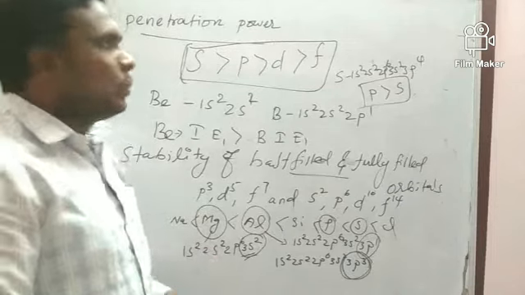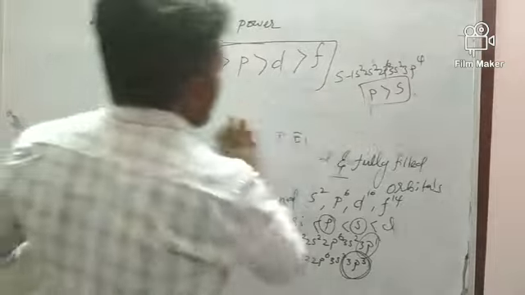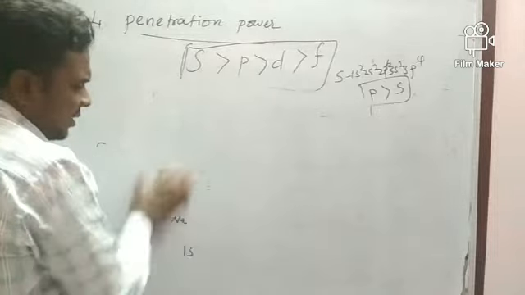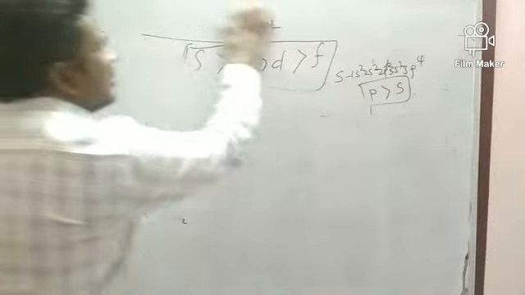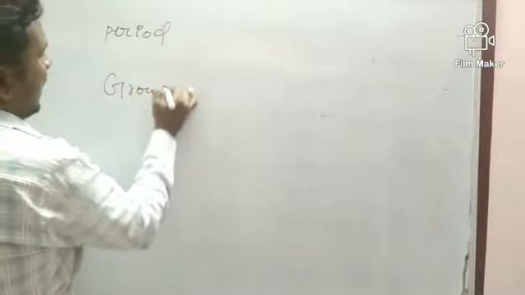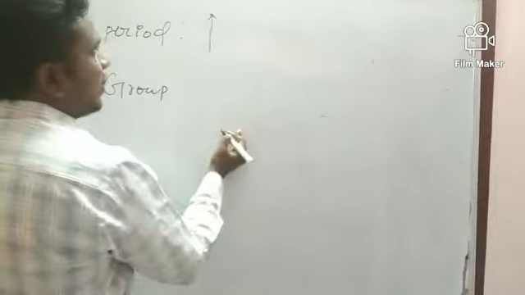That I told you, so just take the examples. Along the period, ionization energy is increasing because of decrease in size and increase in effective nuclear charge. Along the period, ionization energy is increasing. What is the reason?